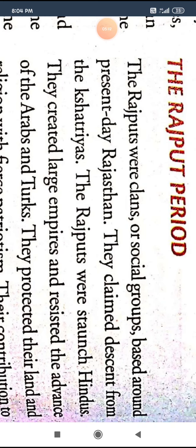The Rajputs were staunch Hindus, and they established a large empire and restricted the advance of the Arabs and the Turks.